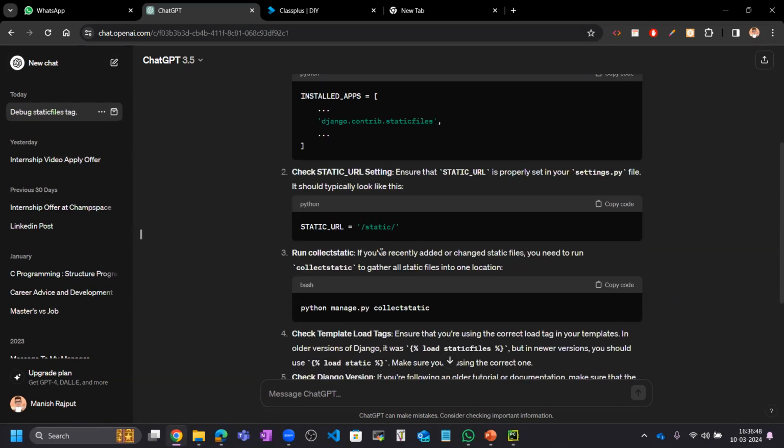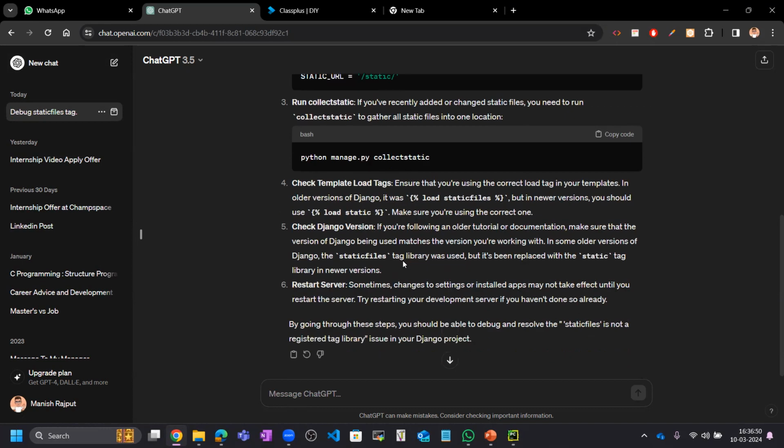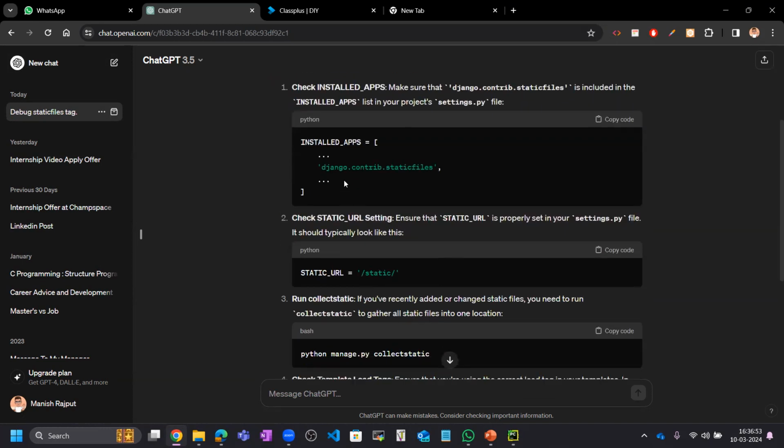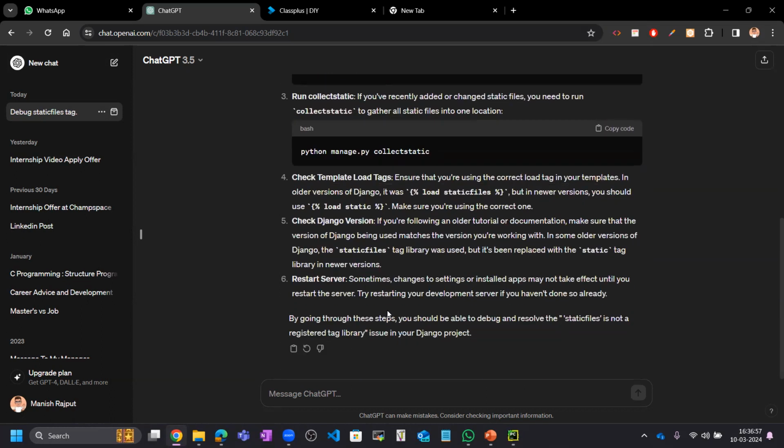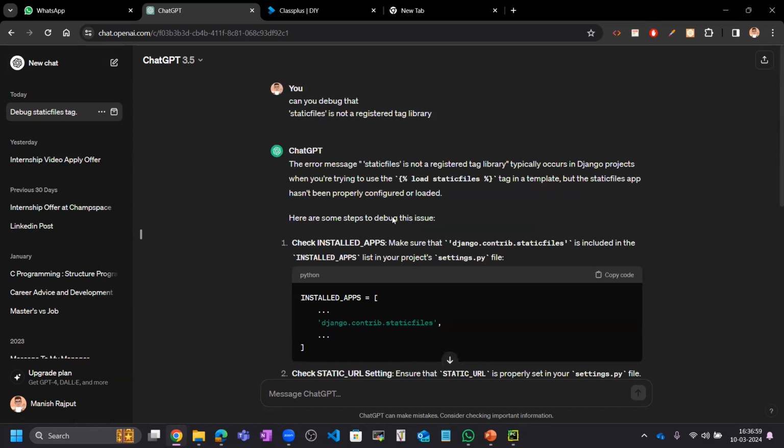We need to add django.contrib.staticfiles in installed apps. Okay, time is less actually, so I will tell you the correct solution and how we solve that in the coming session. Then we will be able to complete the static part and you will do that challenge.